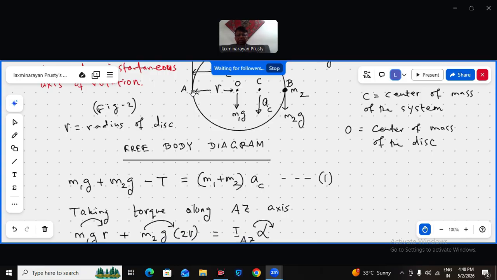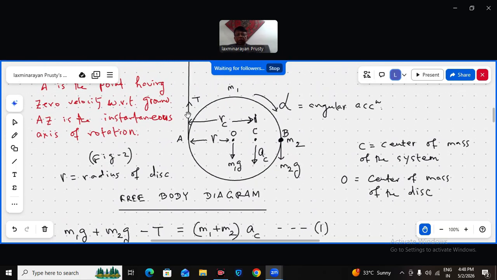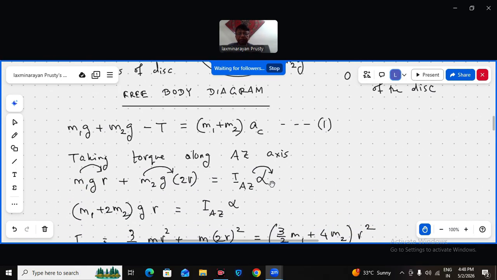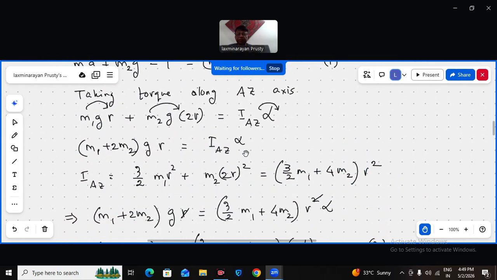Taking torque along the AZ axis. People say torque about A, but more appropriate will be the component of torque along the AZ line. It will be M1G into small r clockwise, M2G into 2r clockwise, and no torque by T because that passes through the point A. So that must be equal to, because this is the axis of rotation case, IAZ into alpha. Alpha is the angular acceleration of the disk, that is the pulley, same as the disk.